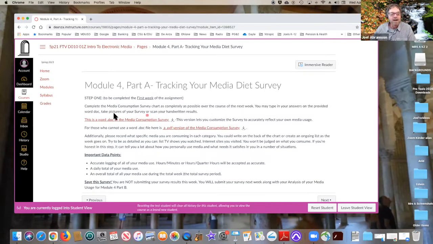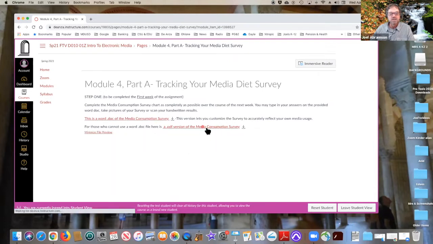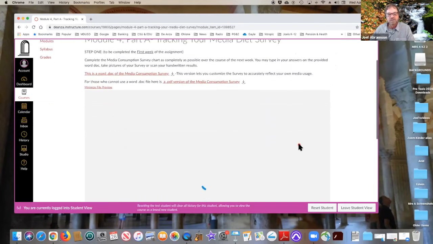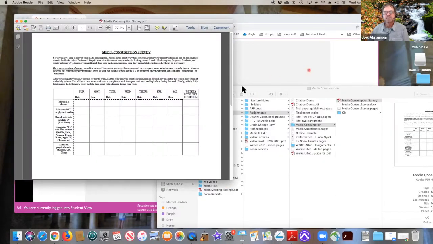It's a chart of different kinds of media that you may be consuming. Now, I have a Word doc for you, and it's a good one to download because you can customize it. And you'll see what I mean when I look at this one. Let's take a look at this one because this is the PDF version. If you can't deal with a Word doc, then you can download the PDF version. And as soon as it comes in here, we'll take a look at it. So here's the media consumption chart.